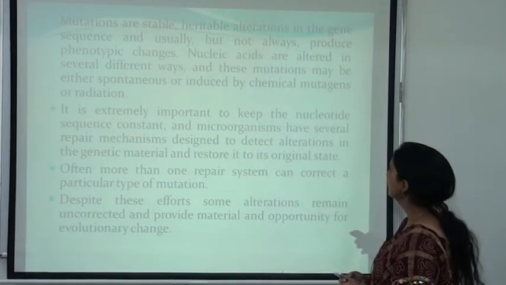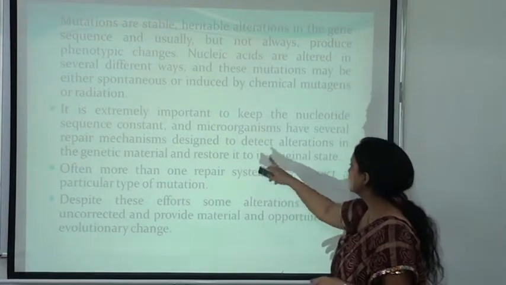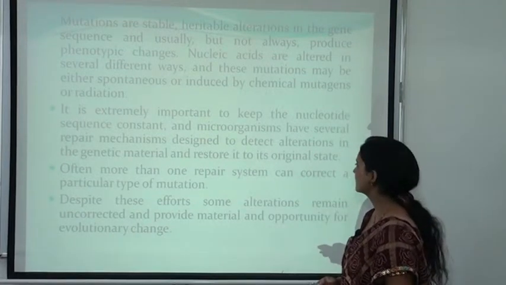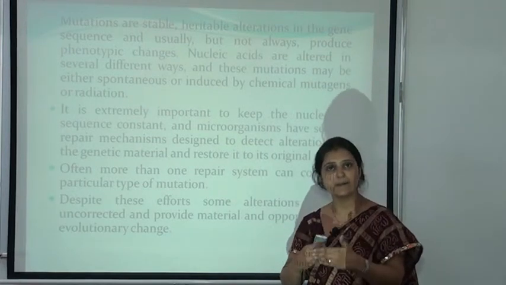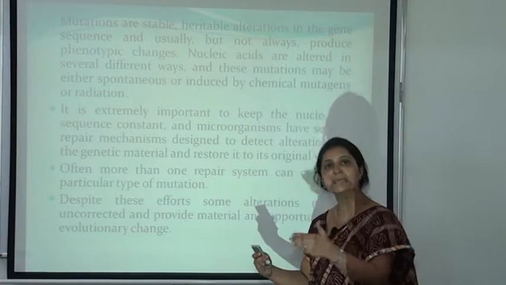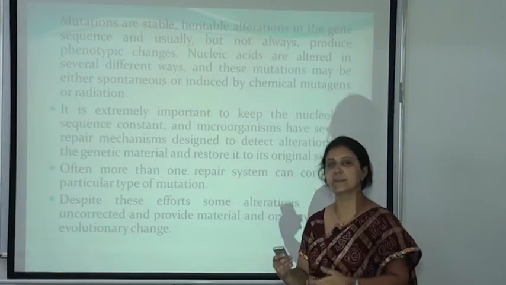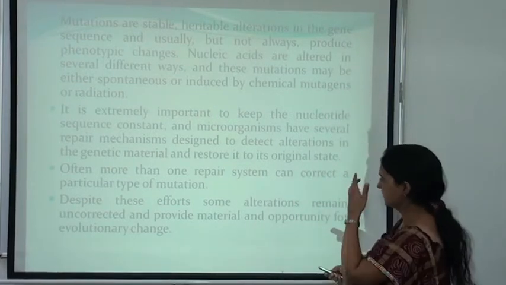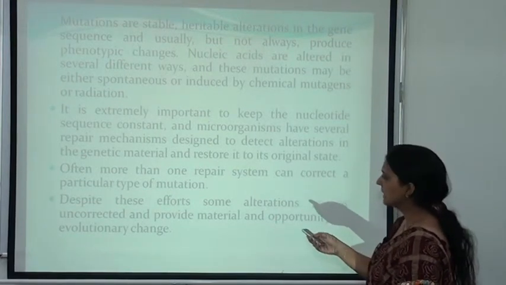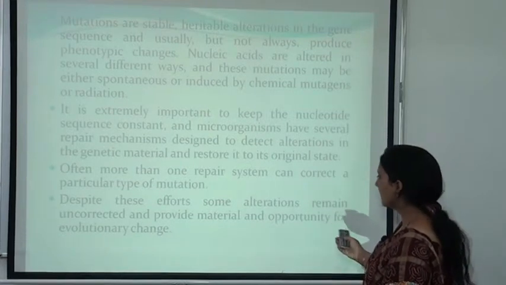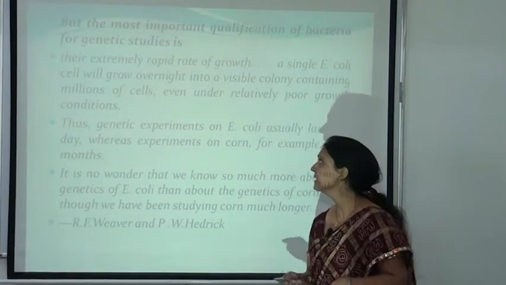It is extremely important to keep the nucleotide sequence constant, and microorganisms have several repair mechanisms designed to detect alteration in the genetic material and restore it to its original state. So, as I have told you, when a mutation or error occurs in the DNA sequence, it will be repaired by itself, and if it is not repaired, then it will be expressed in the phenotype, and then it is known as a mutation. Often more than one repair system can correct a particular type of mutation. Despite these efforts, some alterations remain uncorrected and provide material and opportunity for evolutionary change. So sometimes mutation may result in evolutionary change.